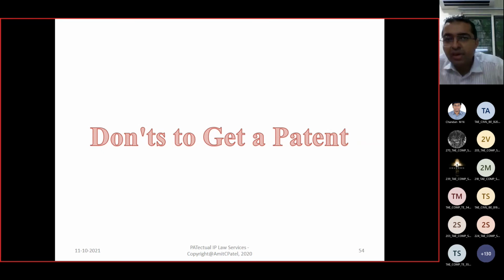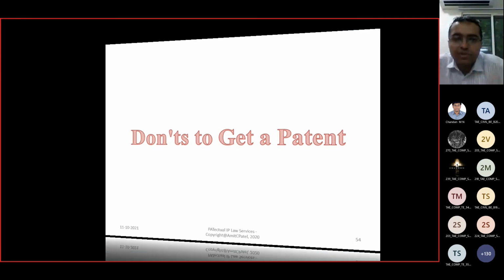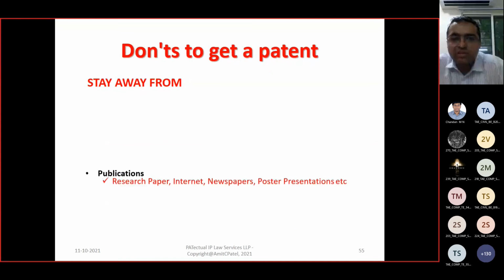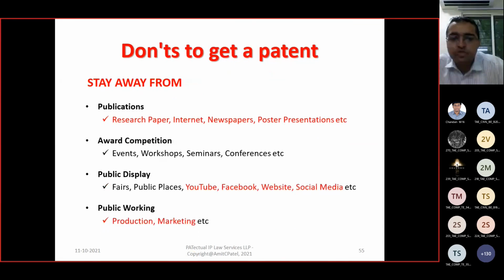And if you have developed something and wish to go for a patent, stay away from all these kinds of things. All this leads to novelty killing. So before you file the patent application, stay away from publications in research papers, internet, newspaper, poster presentation, taking part in any award competition, event, workshop, seminar, conferences. Do not disclose your invention on any social media or public places, right? Stay away from its manufacturing or production. So these are all the don'ts, right?